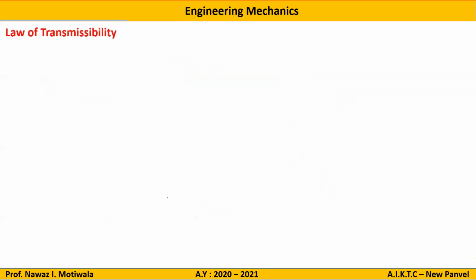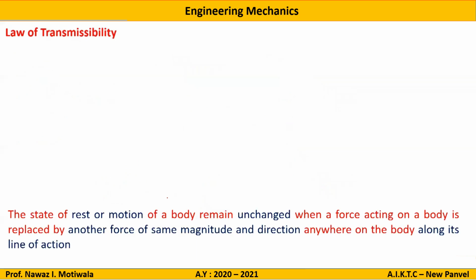Let us move further. So we have now the law of transmissibility. The law of transmissibility states that the rest or motion of a body remains unchanged when a force acting on a body is replaced by another force of the same magnitude and direction anywhere on the body along its line of action.